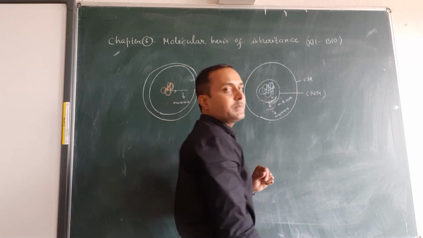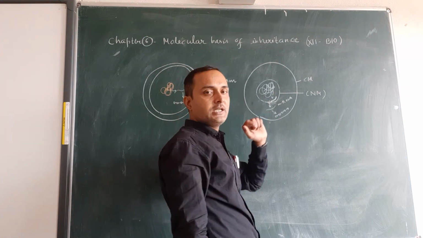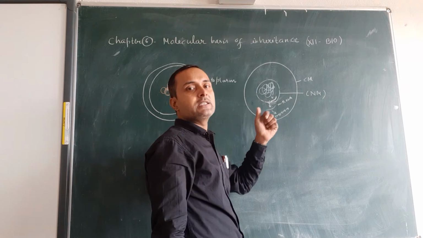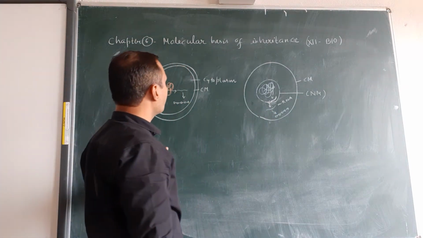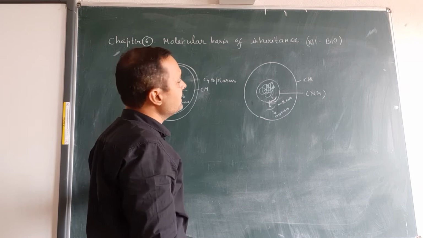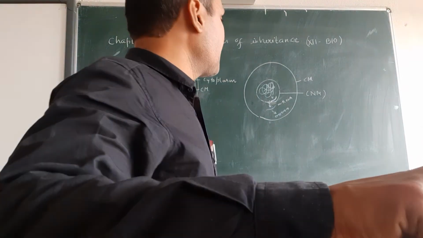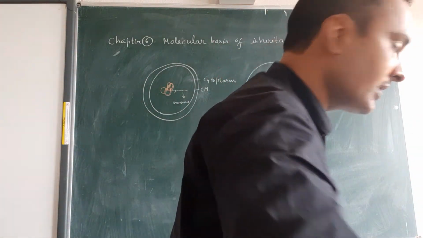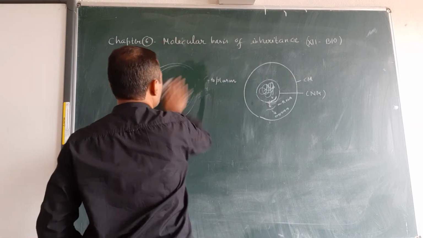So you can say in eukaryotes, transcription occurs inside the nucleus of the cell and translation occurs inside the cytoplasm of the cell. But in prokaryotes, the complete process of protein genesis occurs inside the cytoplasm of the cell. Now let us see transcription in prokaryotes.